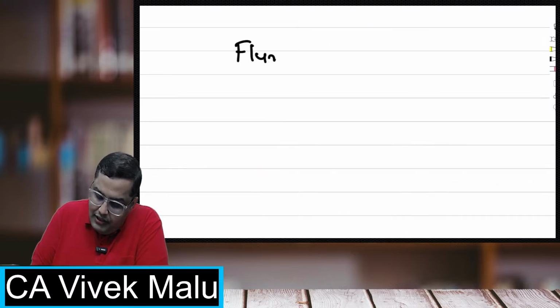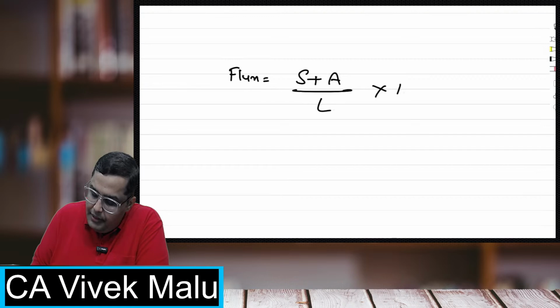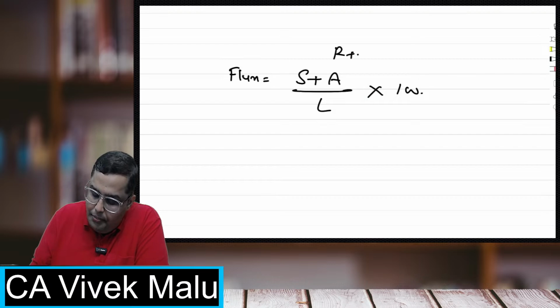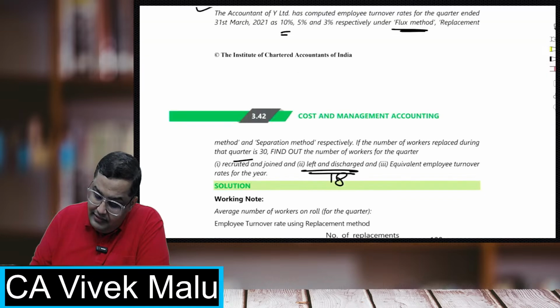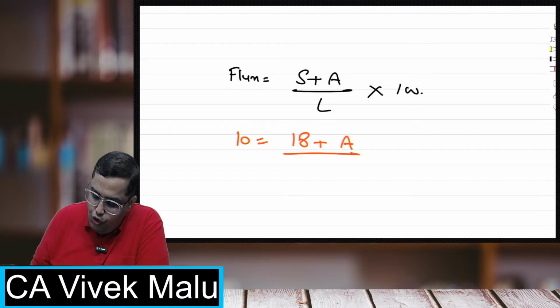Beta, for flux method, the formula is separations plus accessions upon average labor force into 100. You can use accessions, you can use R plus N also, replacement plus new joinings, like that. But I am directly using accessions. So flux is given 10%. Separations we have already calculated 18. Accessions I don't know. Labor force is 600 into 100. Now you calculate what are accessions.